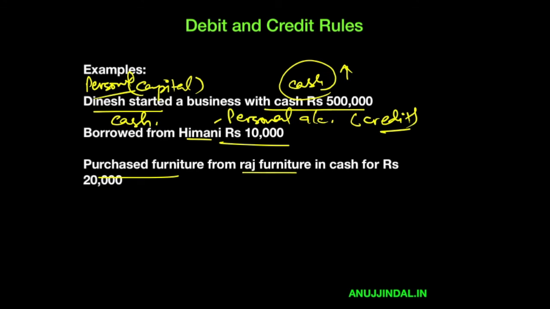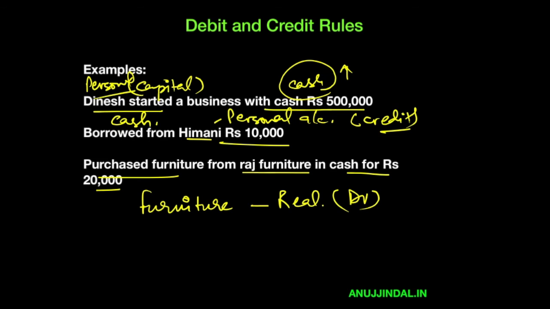Purchased furniture from Raj Furniture in cash for rupees 20,000. So you purchased furniture. What is coming in? Furniture is coming in. What is furniture? Furniture is an asset. It is a real account. Whatever comes in as per real accounts is to be debited. Cash, again, another real account which is affected here. It is going to be credited because it is going out. So these are the transactions or journal entries that you are going to make. You're going to debit one thing, and with an equivalent amount, you're going to credit another thing. So these are basic credit and debit rules which were important.